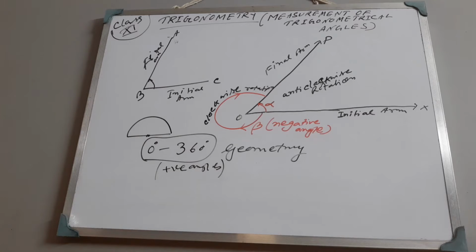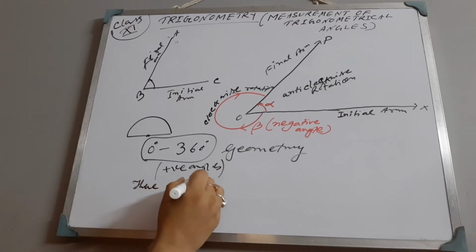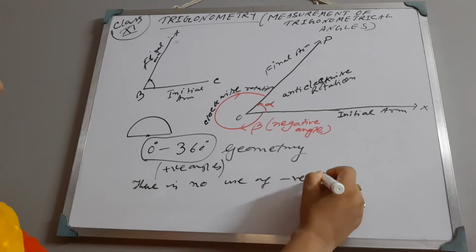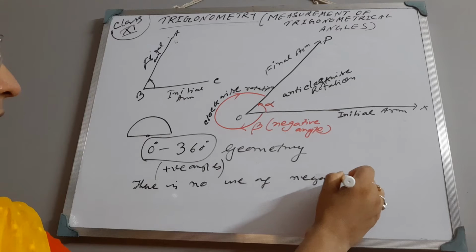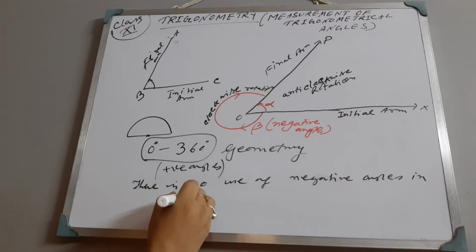Now all these angles in geometry, the angles that we get, are positive angles. There is no use of negative angles in geometry, remember.